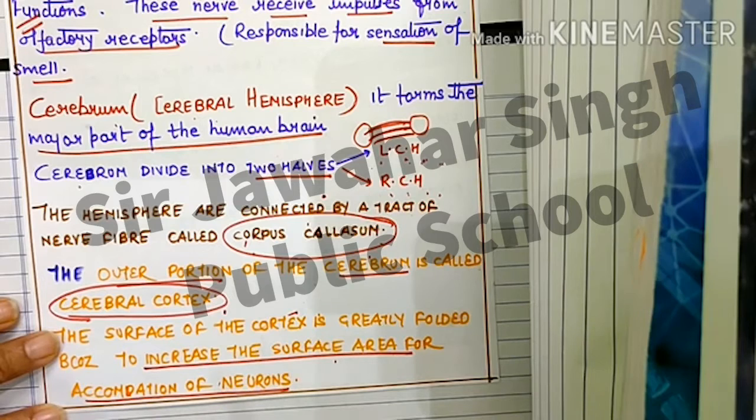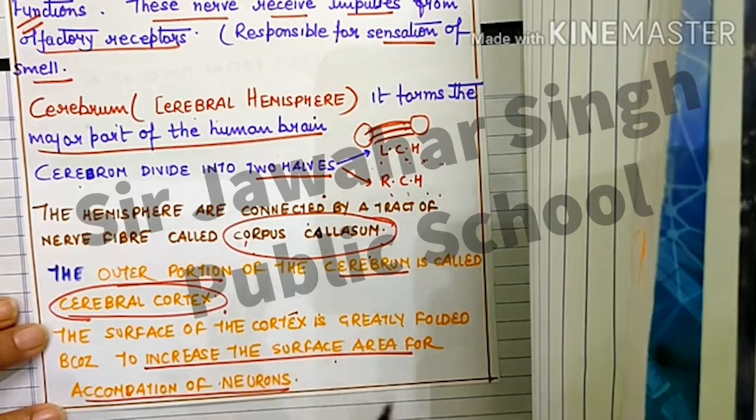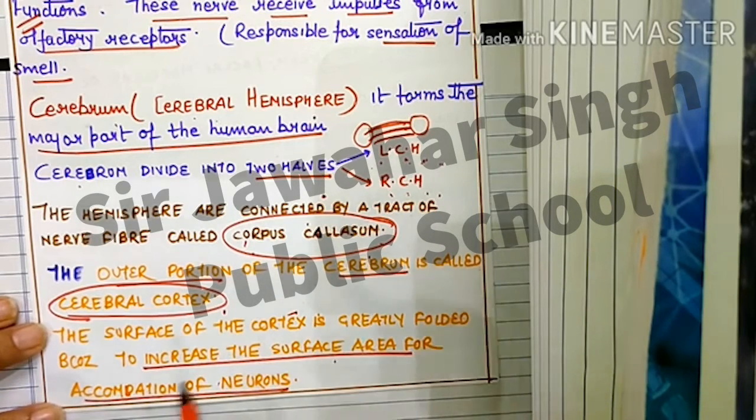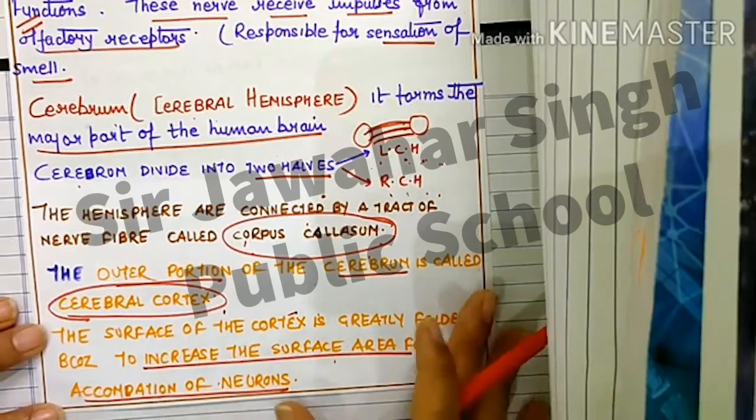So this great folding is present on the surface of the cortex, also known as the cerebral cortex. And where is it located? The surface of the cerebrum, the outer portion of the cerebrum. What is another name of the cerebrum? It is also known as the cerebral hemisphere.